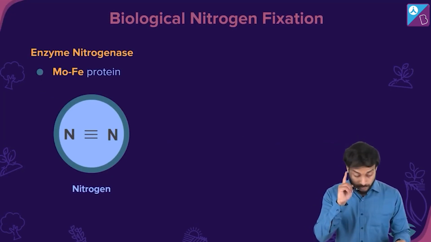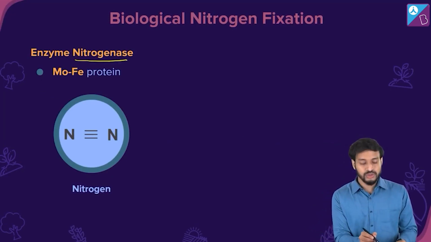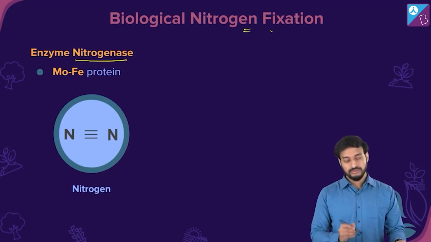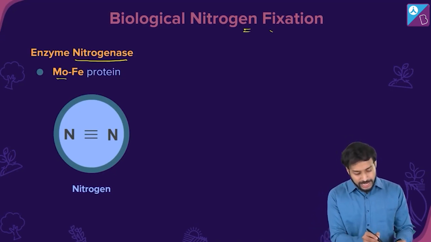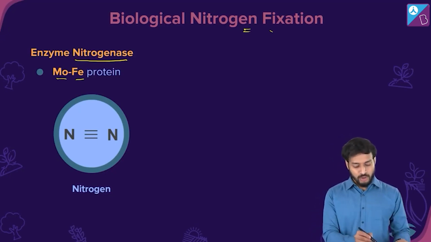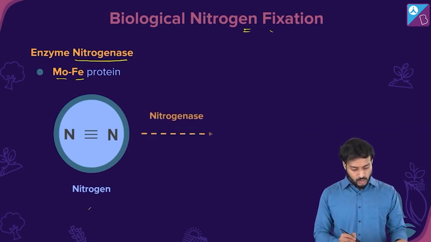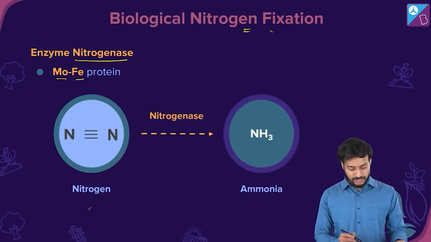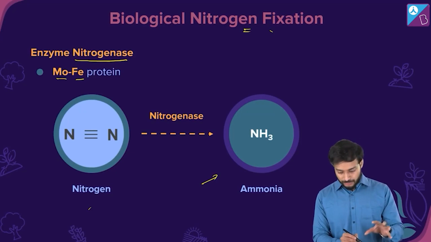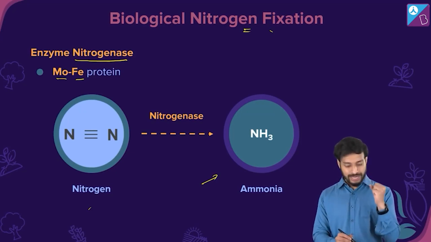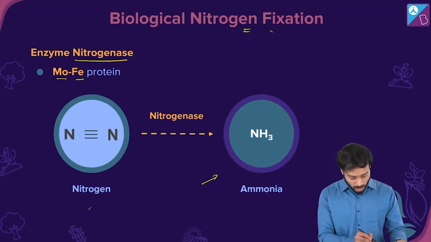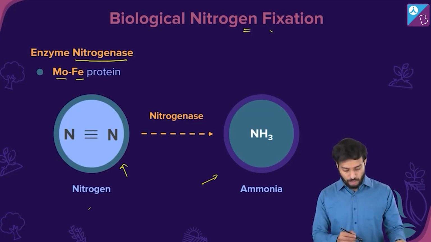Now note this down first. The name, nitrogenase, the enzyme involved in this fixation process. Nitrogenase, MoFe protein. I'll talk about this. So this is a MoFe protein. With the help of the nitrogenase enzyme, this enzyme helps in the conversion of nitrogen to ammonia. So the enzyme causes the reduction, addition of protons. It causes the reduction of the triple bond in the nitrogen to form ammonia.